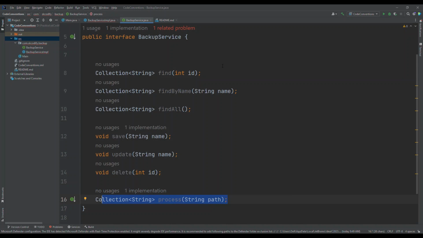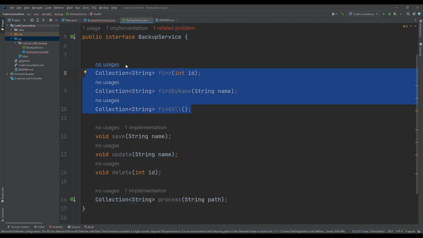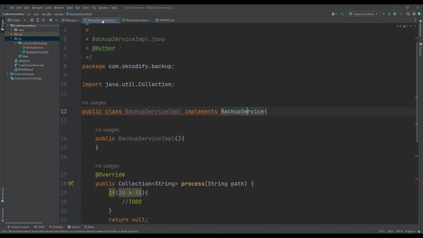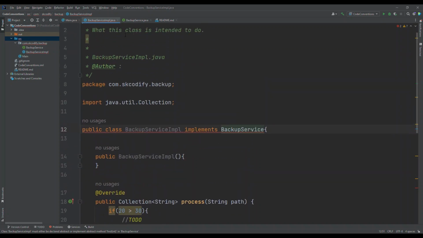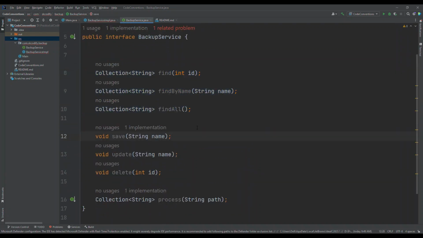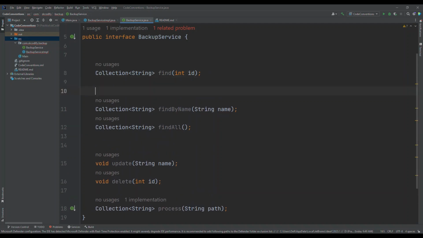So we should write the class, we should implement the interface design or class implementation, as a group of behavior, not based on public, private, and protected. One more thing, does it look good if I say find here and save here?